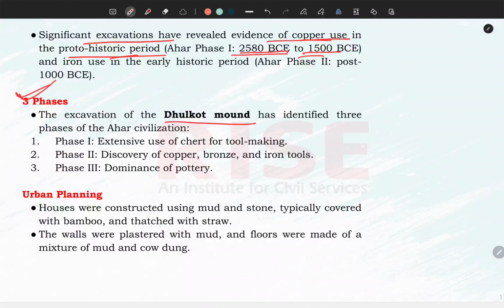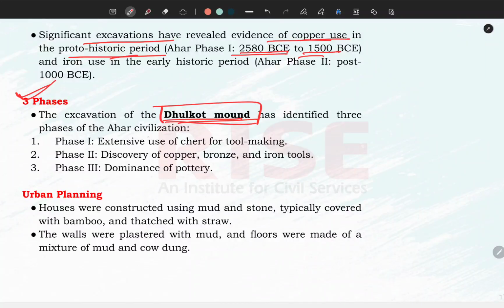The mound which is located in the Ahad region is also called Dhulkot Mound. Many a times a question has been asked about Dhulkot. Dhulkot is exclusively related with Ahad civilization. This question has been asked multiple times by RPSC. Where was Dhulkot Mound located? It was in Ahad civilization.